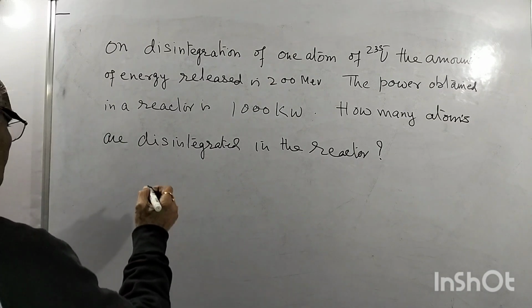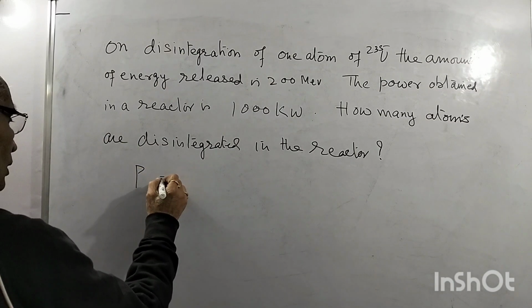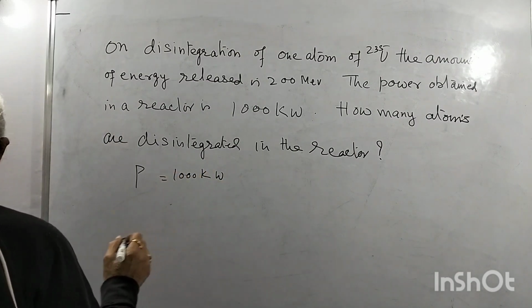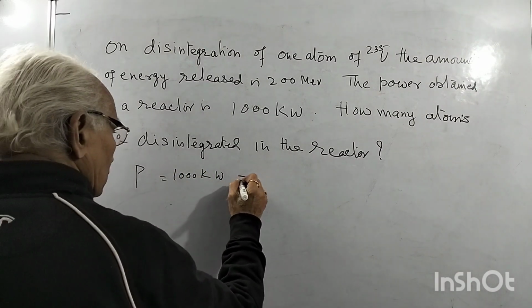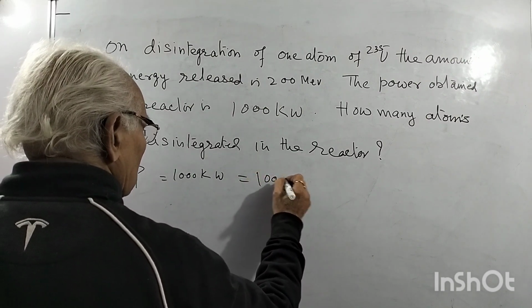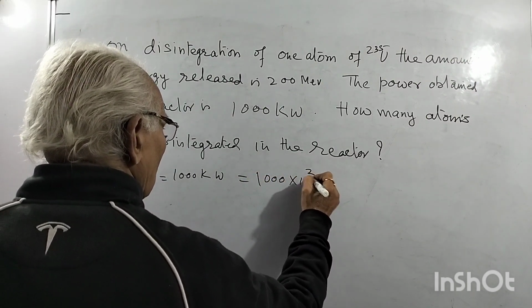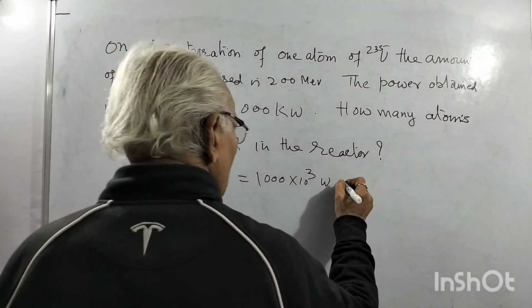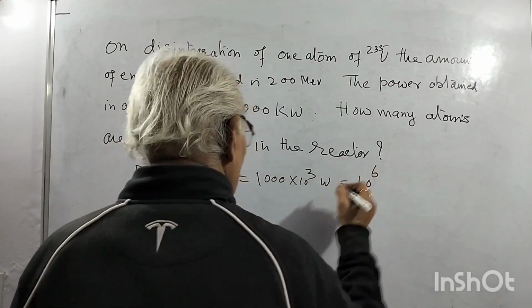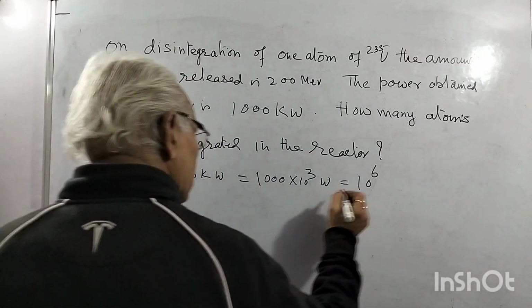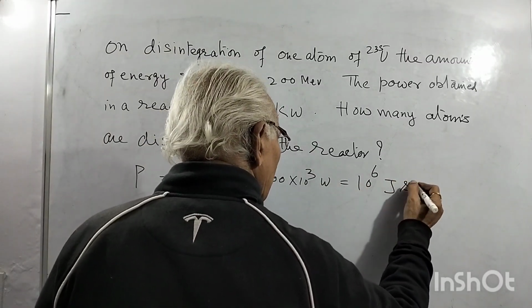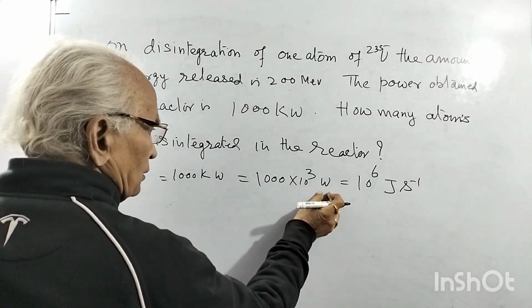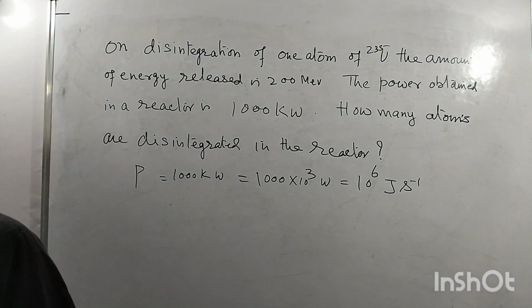Well, say P, the power, is 1000 kilowatt. That is 10 to the power 3 into 10 to the power 3 watt, that is 10 to the power 6 joules per second, because a watt means joules per second.